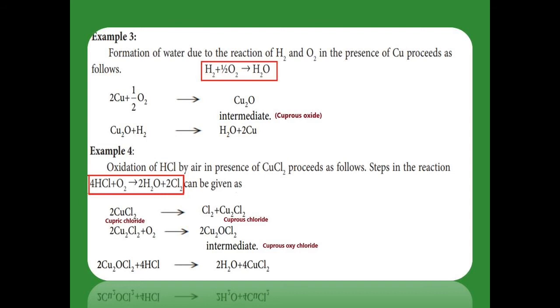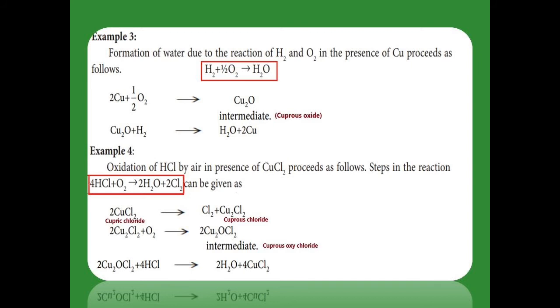That cuprous chloride reacts with oxygen and gives cuprous oxychloride, Cu2OCl2. It is an intermediate. That intermediate reacts with HCl and produces water as well as cupric chloride. Here the cupric chloride is the catalyst, and once again it is regenerated.